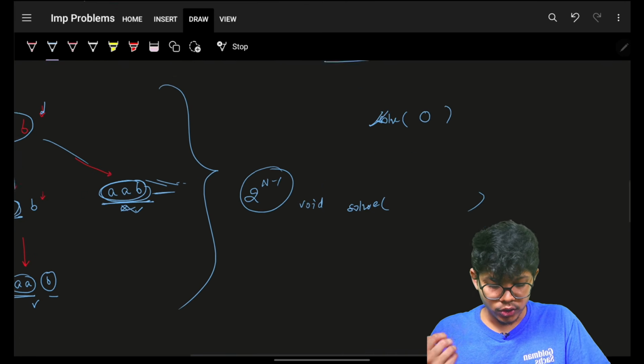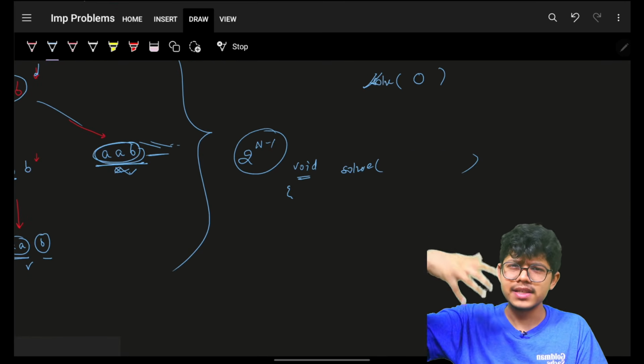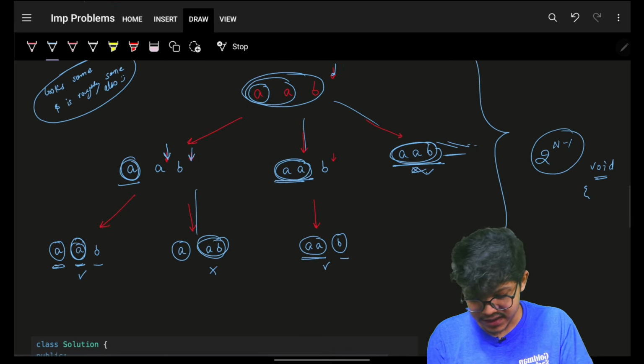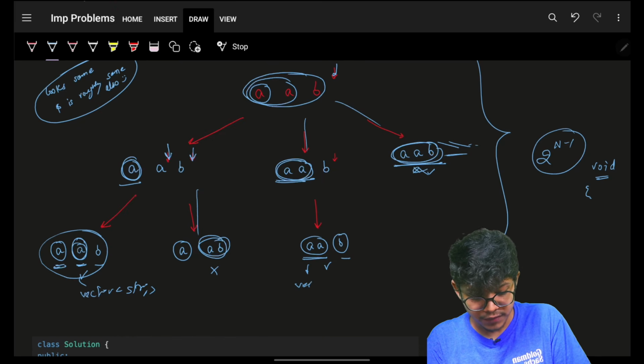Cool. So I will simply have a void function in which I will make a global variable, or maybe some big vector of vectors, which will stay. Again, as you can see, this is a vector of strings. This is also a vector of strings.